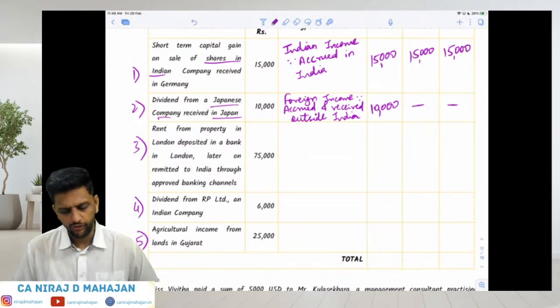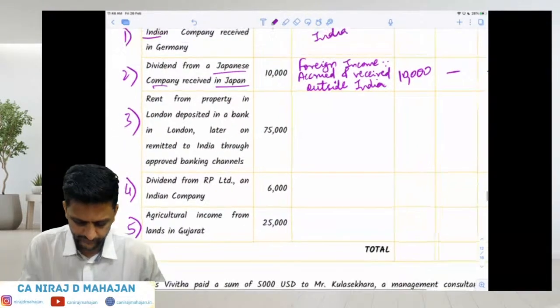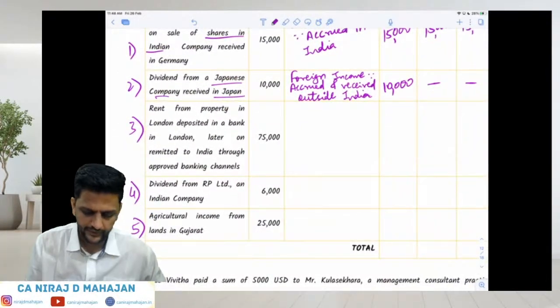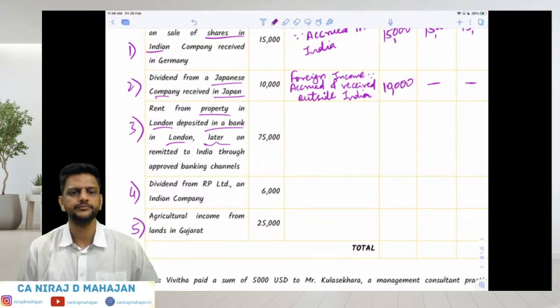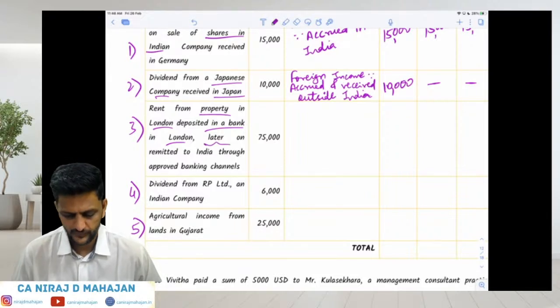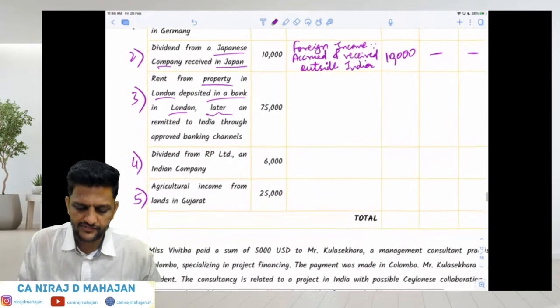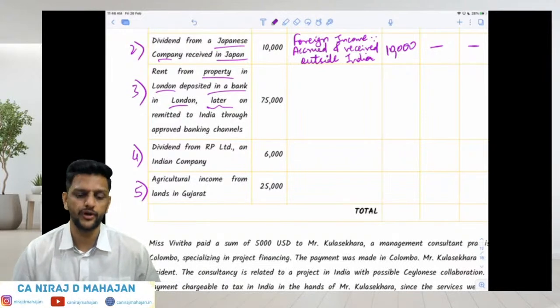Rent from property. Pay attention. Rent from property in London, deposited in a bank in London, later on remitted to India through bank. Tell me. See, the second transfer does not matter. The first transfer is important. Okay?